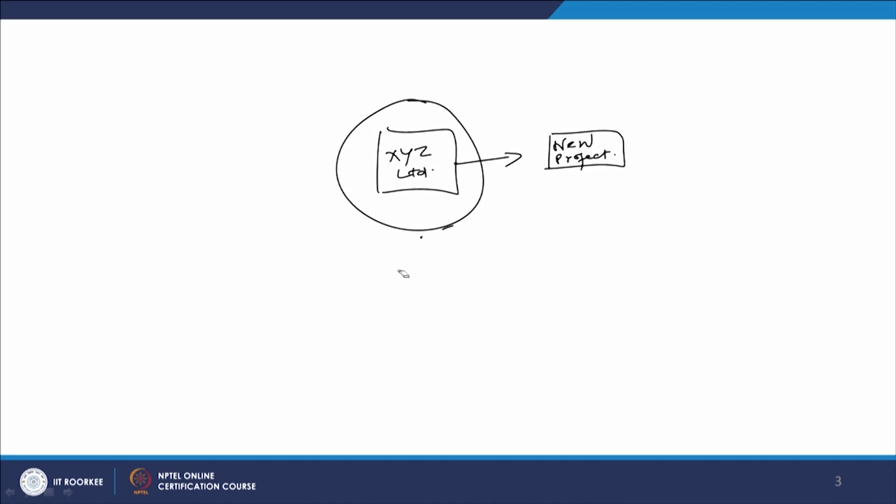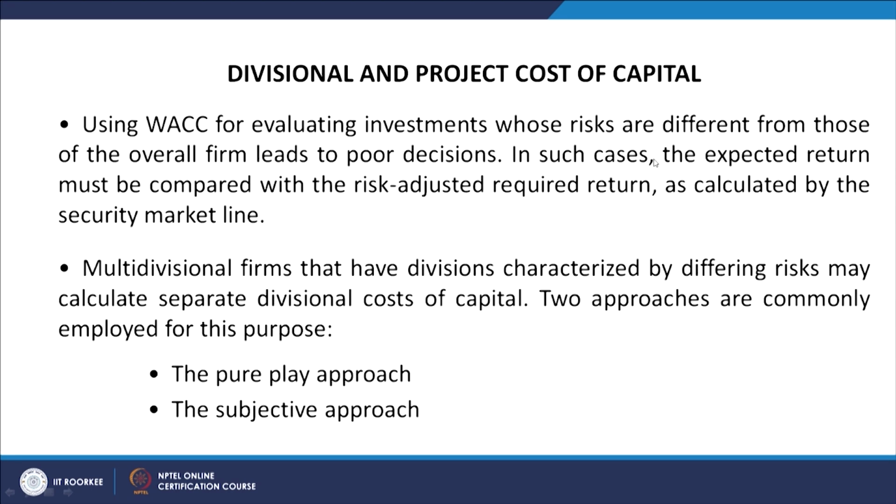So, while deciding the cost of capital, this is the one existing current capital structure, and this is called the target capital structure, the new capital structure we are going to have here. So, what we are going to talk about here is how to calculate the cost of capital or the weighted average cost of capital for the new project or for the additional investment which we are going to make in the market.